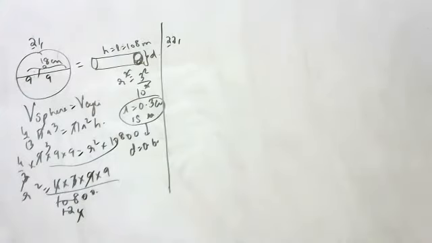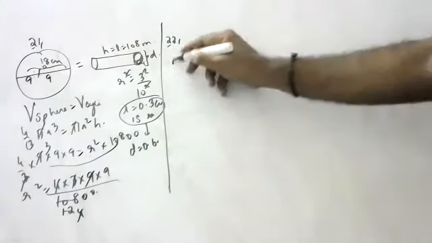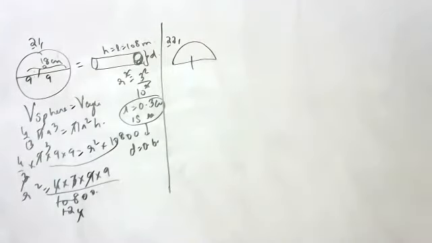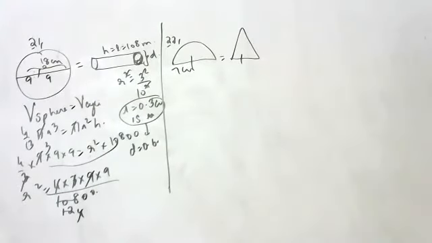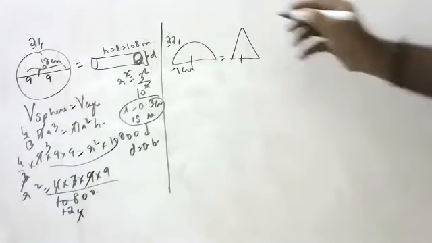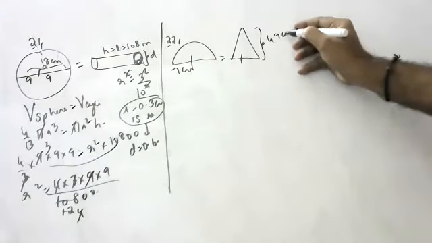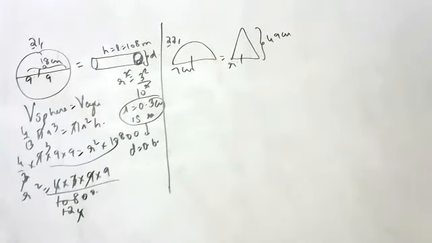Now 22nd question. A hemisphere of radius 7 centimeters is converted into a cone of height 49 centimeters. What is the radius? Okay, what is the radius?